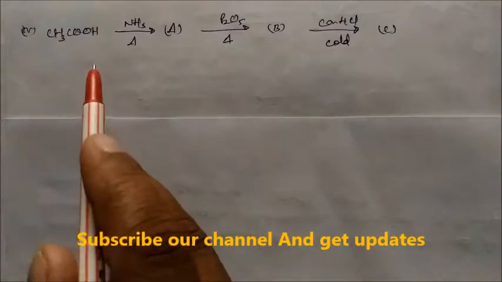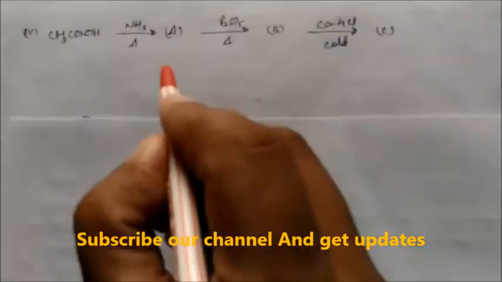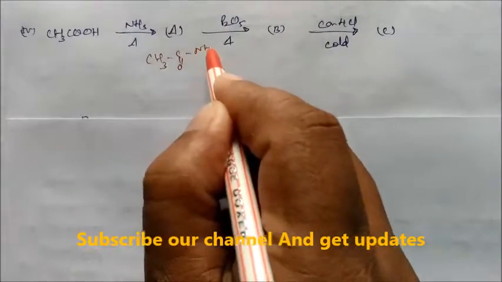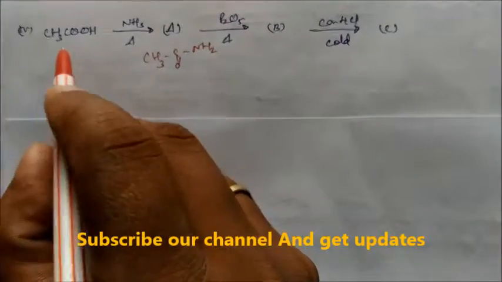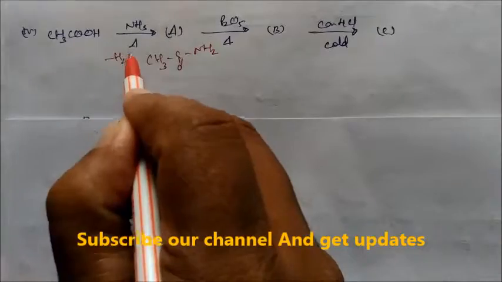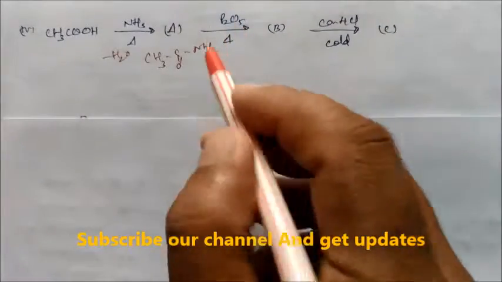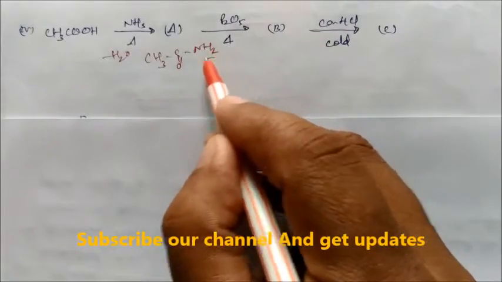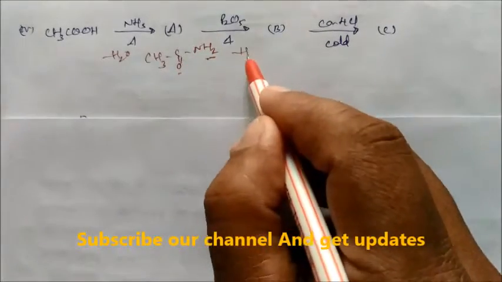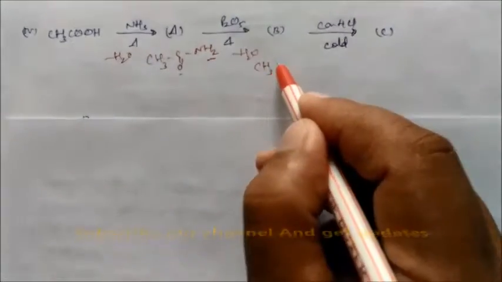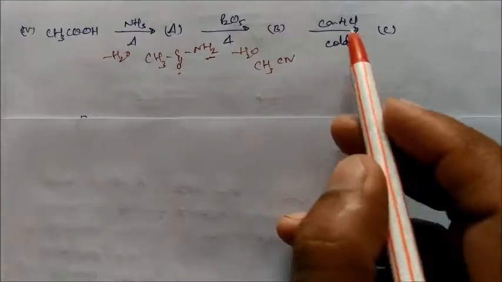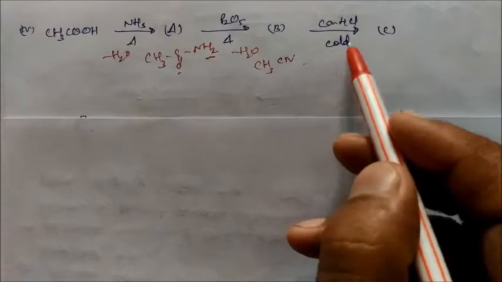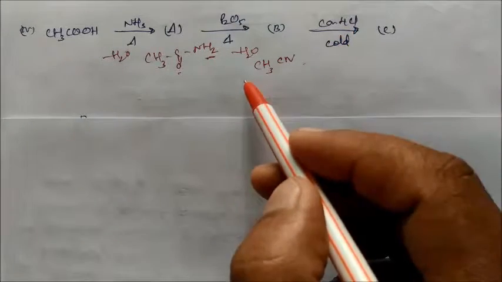So acetic acid, in presence of ammonia on heating, will convert into amide CH3CONH2, releasing water, dehydration takes place. Again in presence of a dehydrating agent, P2O5, water will be released out, two hydrogen and one oxygen, so minus water, and this will convert into CH3CN. And again in presence of concentrated HCl and cold, this will undergo reaction.